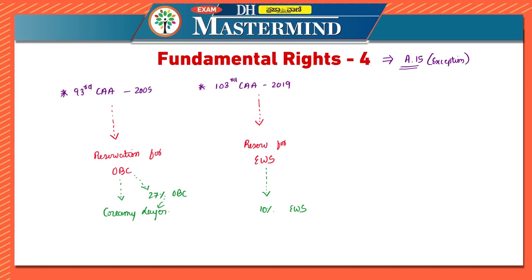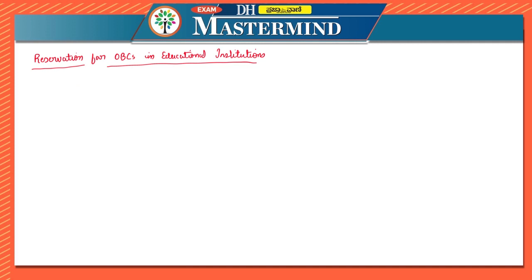So let us start with the reservation for OBCs in educational institutions. Now, with respect to reservation for OBCs in educational institutions, we have to discuss one amendment, which is the 93rd Constitutional Amendment Act. When did it come? It was in 2005. This is speaking about an exception only.